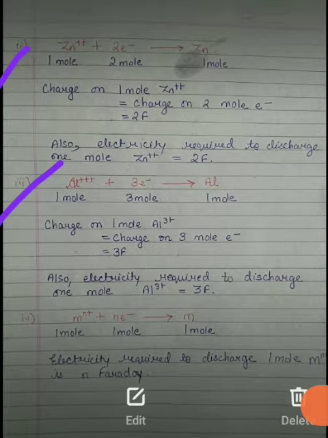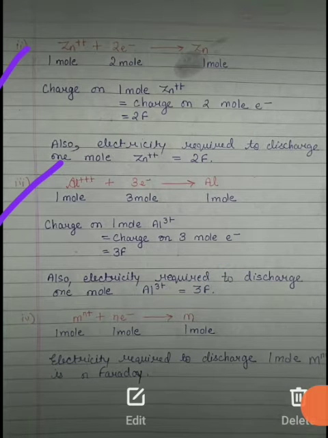Now let's talk about the third. Here Al3+ plus 3 electrons gives Al. The Al3+ comprises 1 mole and the 3 electrons are 3 moles, and Al is 1 mole. So the charge on 1 mole of Al3+ equals the charge on 3 moles of electrons, as you can see from the reaction. So it will be 3 Faraday. Or you can say the electricity required to discharge 1 mole of Al3+ is 3 Faraday.